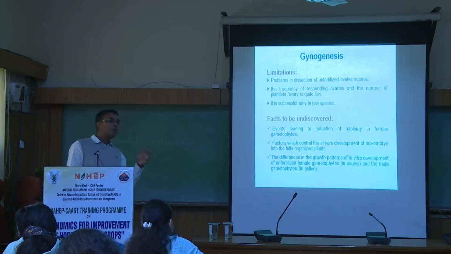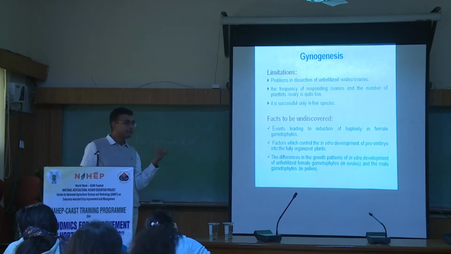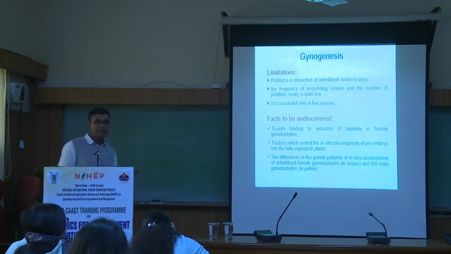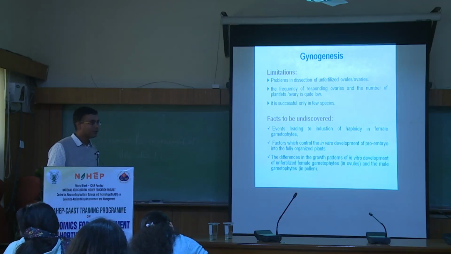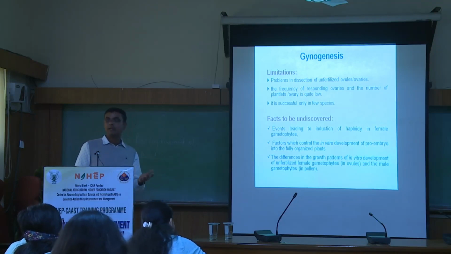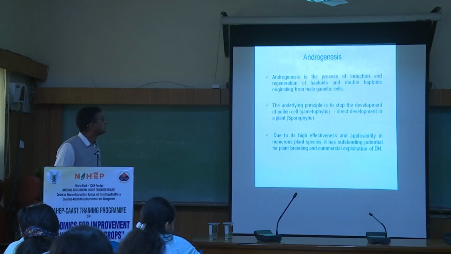So we need to know which technology would be suitable for which crop. It is not necessarily true that androgenesis could be done in onions, because no report is there till now. Although we are trying to do something, we don't know whether we will be successful or not. So these are crop specific: what will respond through androgenesis and what will respond through gynogenesis.